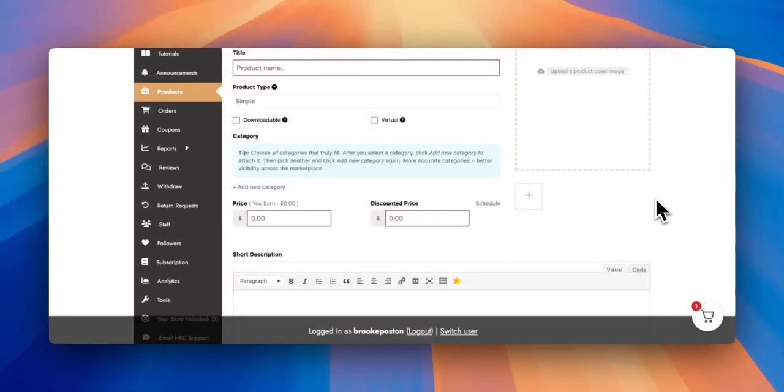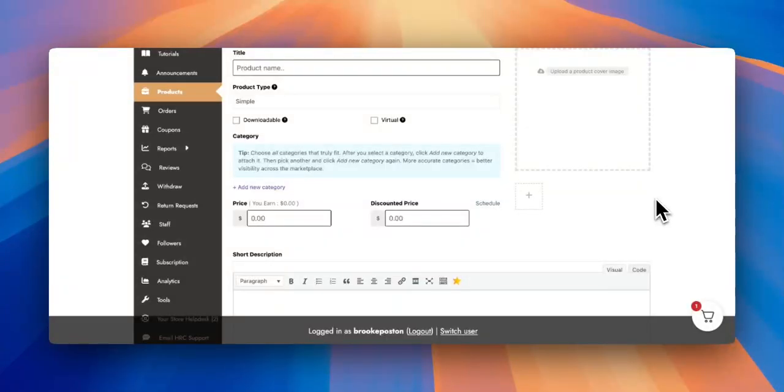So the first thing that you should know is that our website is filtered and sorted based on the categories that you choose for your product and the attributes that you list for your product. Right now, we're going to talk specifically about categories. Our categories are hierarchical. That means that we have a main category and then a subcategory and sometimes even a sub-subcategory.